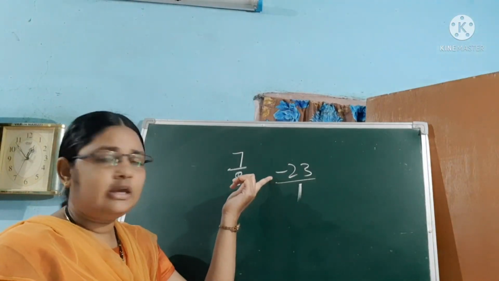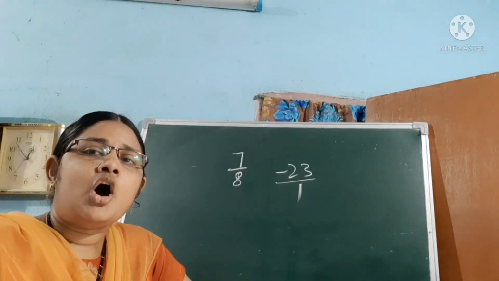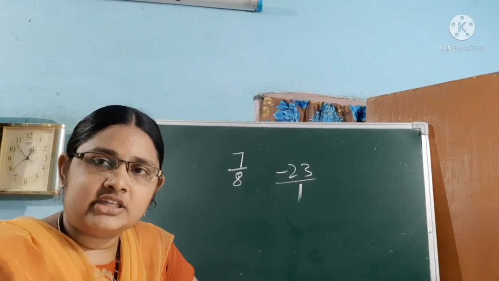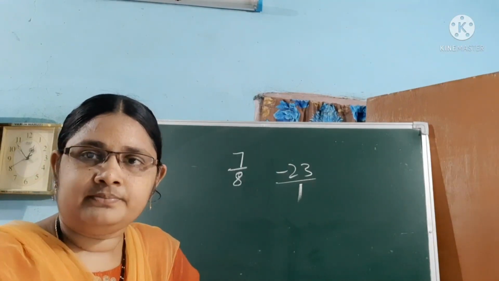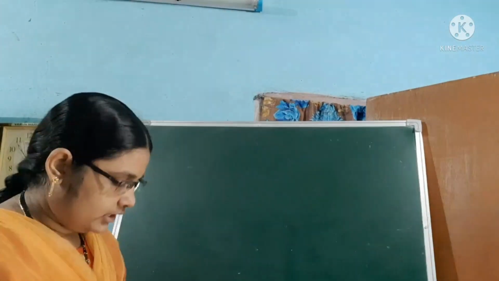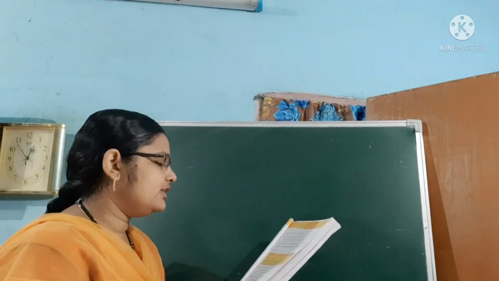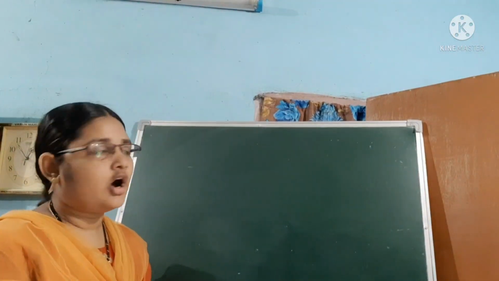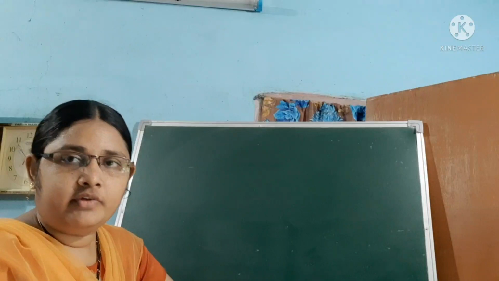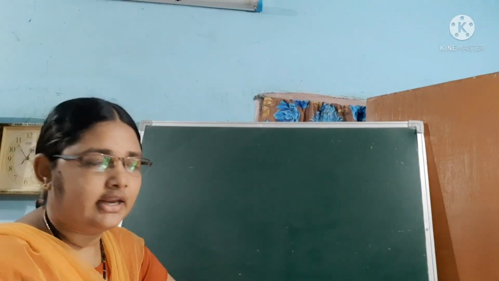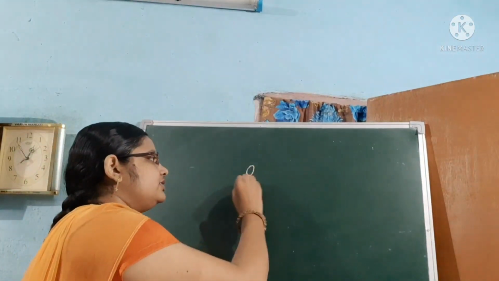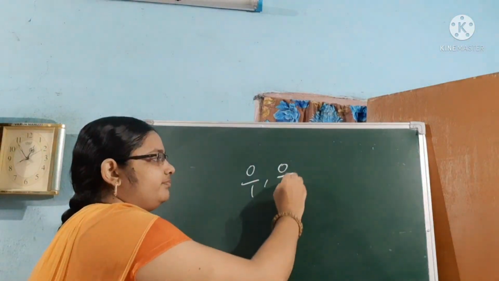Take any positive number or negative number, all integers are rational numbers. Is it clear? And the third statement is 0 is a rational number. Already in the previous problem we discussed 0 is also a rational number. We write 0 in so many types.